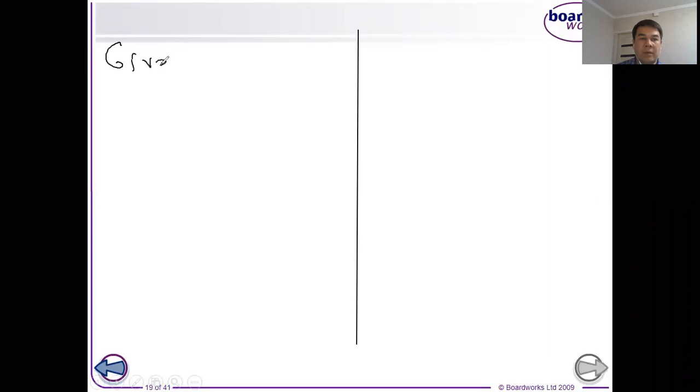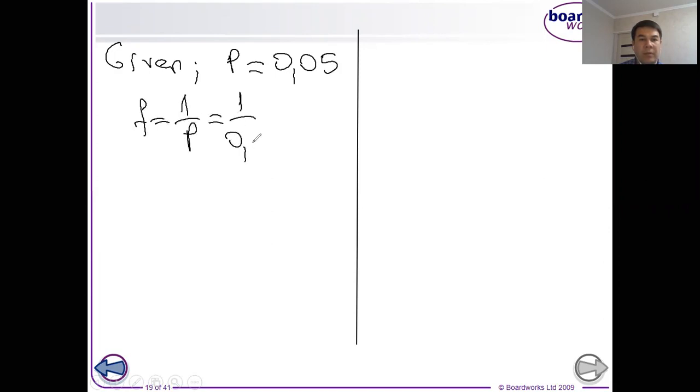So given. For the third question, dear student, what is given? The period is given. P is equal to 0.05. So we have to find the frequency. Let's remember the formula. F is equal to 1 over P. So 1 over 0.05, we will have the result 20 hertz. So we found the frequency.